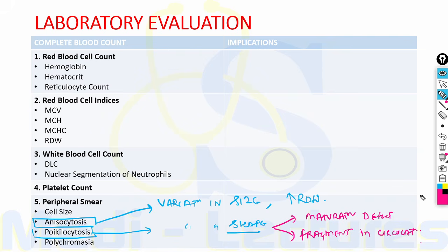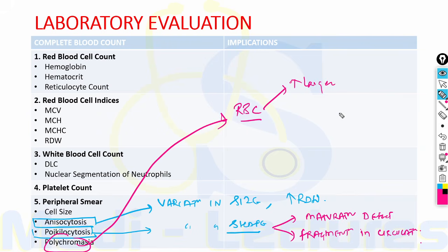Blood smear also reveals something known as polychromasia. Polychromasia, this is because of the RBCs which are slightly larger than normal and are staining grayish blue on Giemsa stain.